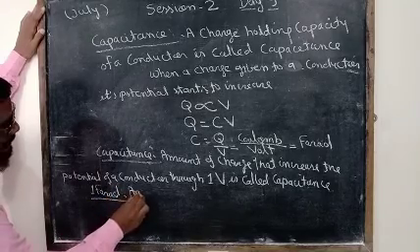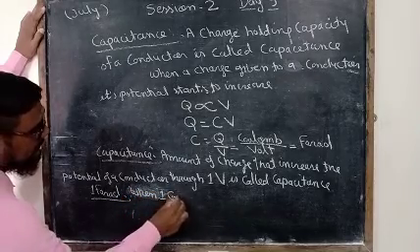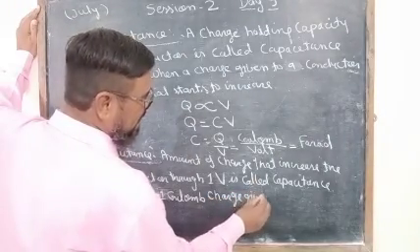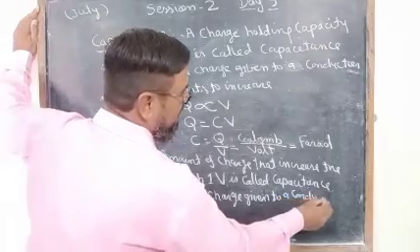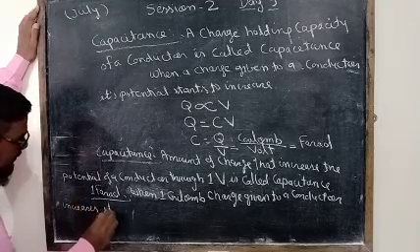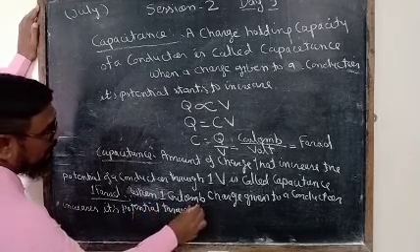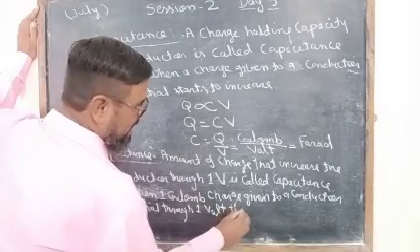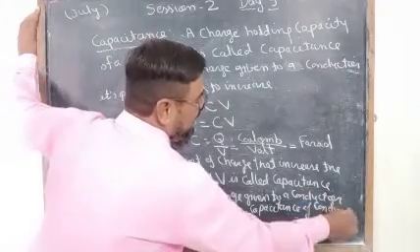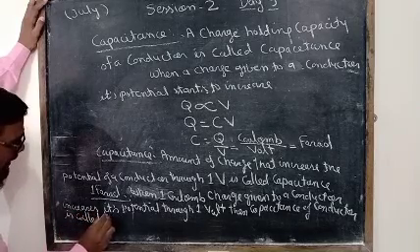1 farad is the amount of capacitance when 1 coulomb charge given to a conductor increases its potential through 1 volt, then the capacitance of the conductor is called 1 farad.